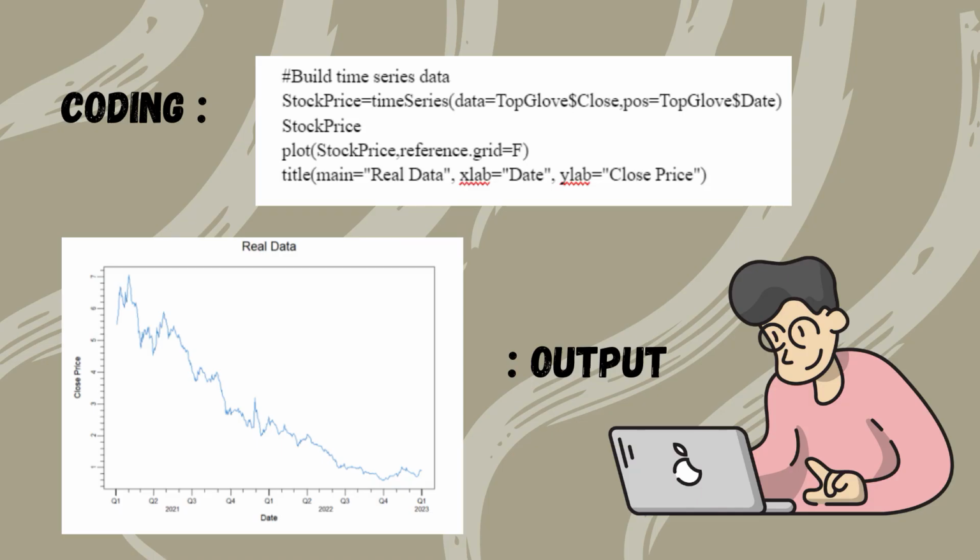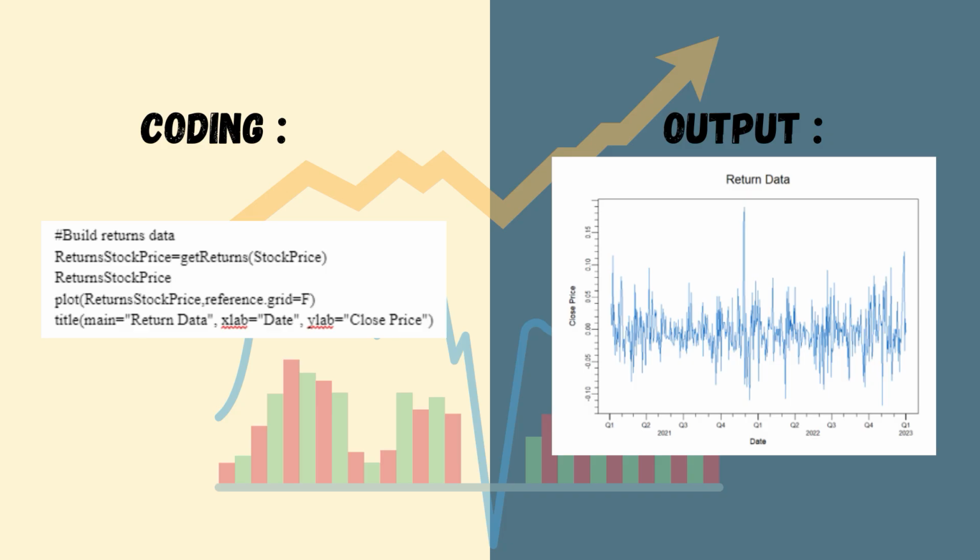First of all, we need to build a time series data. This is the coding and we name the data set as stock price. Then, we need to plot the time series data, which is shown in the slide. After building time series data, we need to build another set of data which is return data and name it as return stock price. Then, we also need to plot the return data.